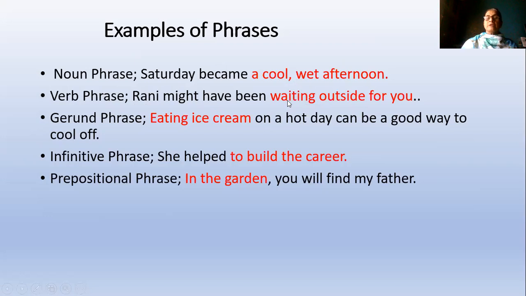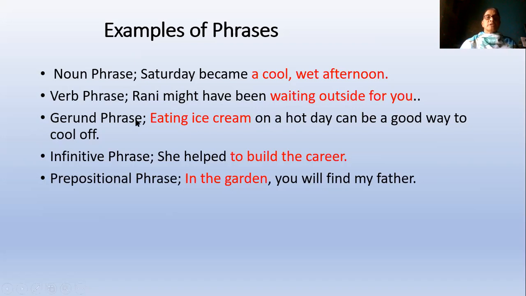But it is still not giving complete sense. Waiting outside for you. Here "have been" is missing. So "Rani might have been waiting," then it will be a sentence. So "waiting outside for you" gives only some sense. That's why it's called a verb phrase.